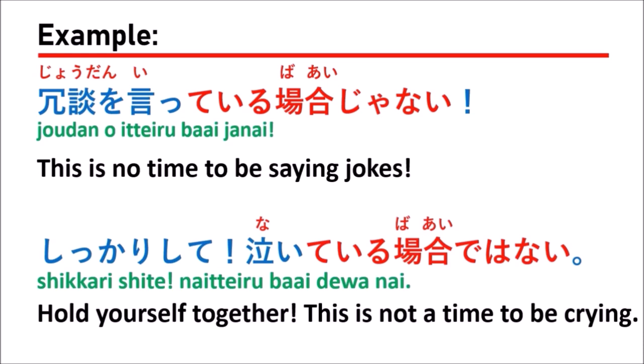I hope you understand how to use the grammar of ている場合じゃない or ている場合ではない. It has the same meaning. If you don't know how to change the verb to the て form, you should watch another video clip on how to change the verb to the て form.